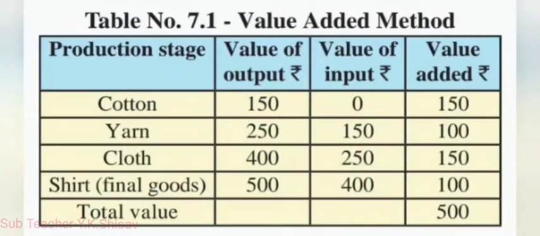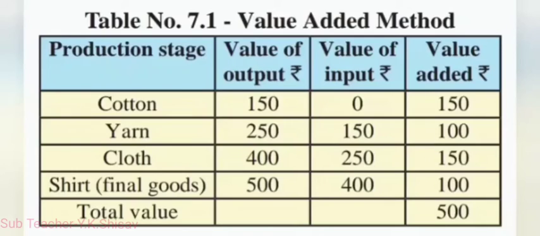This can be illustrated with the help of following table. Value added at each stage is calculated by deducting the value of inputs from the value of output produced. The sum total of value added at the different stages makes GNP. In the above table, the value of final goods, that means shirt, is rupees 500.